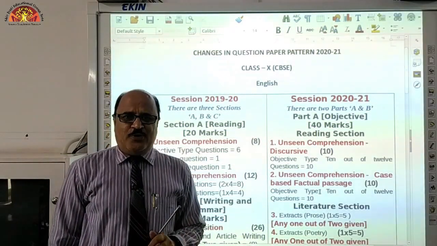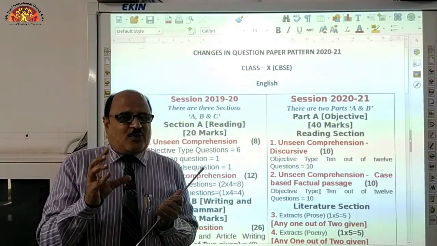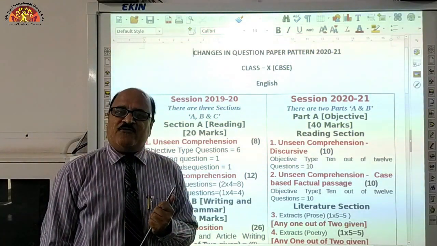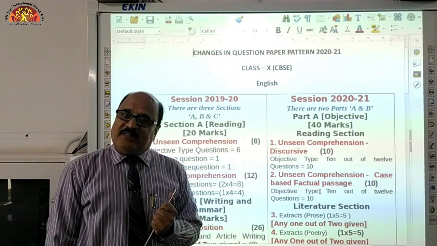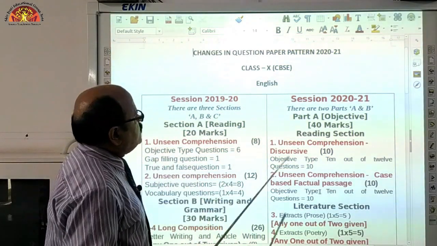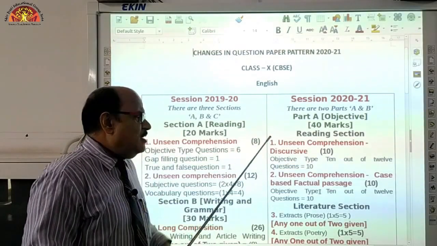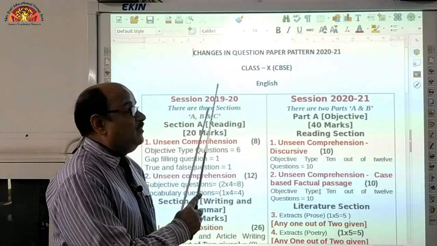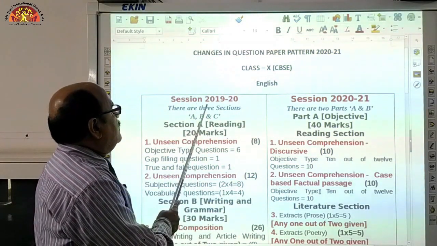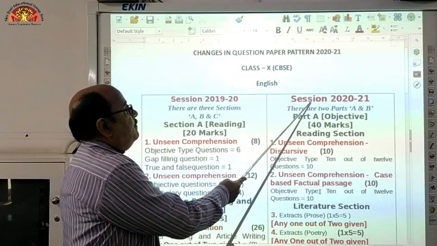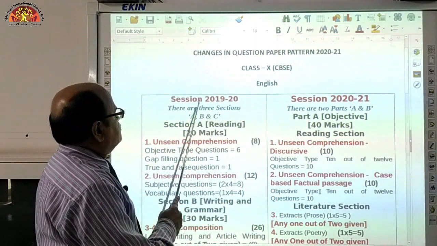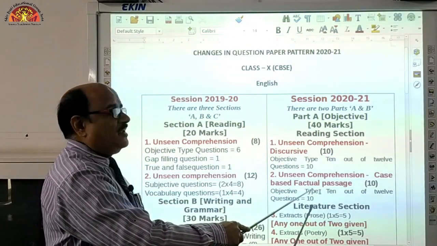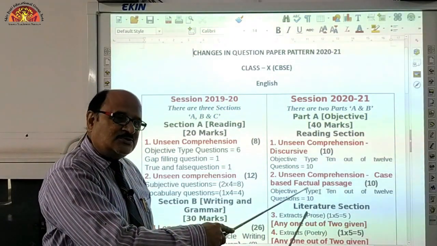So, students, I hope you have perfectly got the question paper pattern this year for the session 2020-21 for board class 10th CBSE English, right? Once again, let's have, in a nutshell, in a very short way, a comparison between the two patterns, the pattern that was in the previous year and the pattern this year. This is the question paper pattern of what used to be, and this is the question paper of what is currently. Okay students, so you have got it.